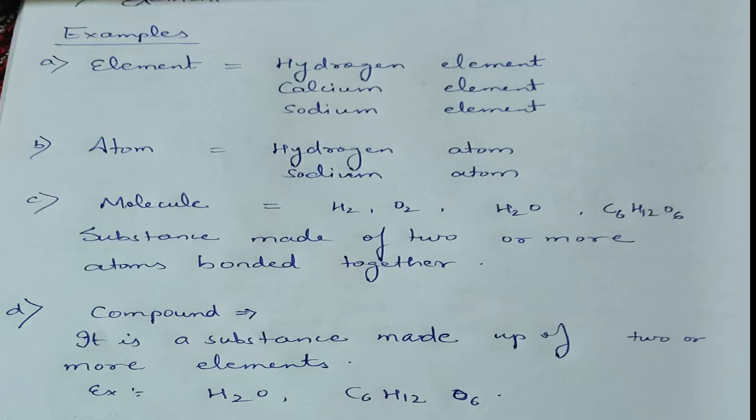Now let's look at the examples so that things become clear. The examples of elements are hydrogen element, sodium element, calcium element, potassium element, etc. The examples of atoms are hydrogen atom, sodium atom, calcium atom.